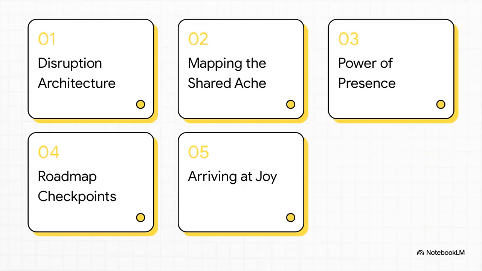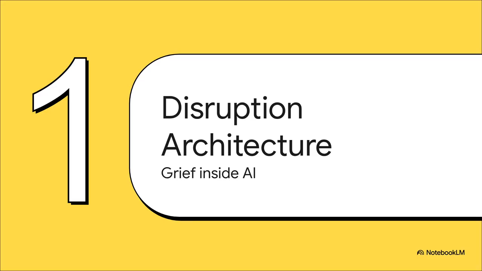Okay, let's dive into this roadmap and see how we move from system fragmentation to total harmony. First, we'll look at the architecture of disruption, then mapping the shared ache. From there, we'll cover the power of chosen presence, lay out some checkpoints on the roadmap, and finally, arriving at joy.